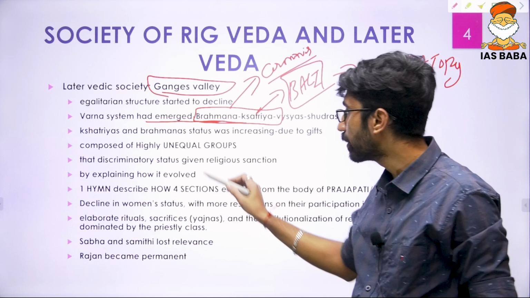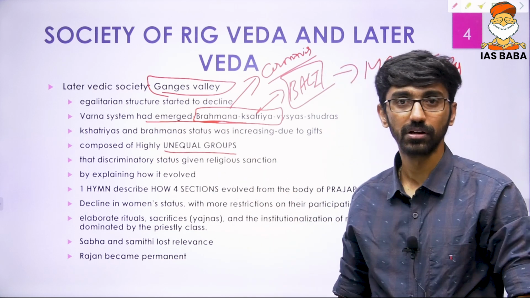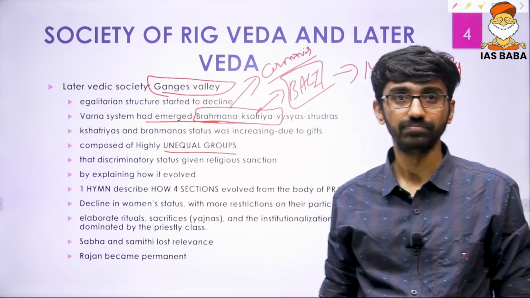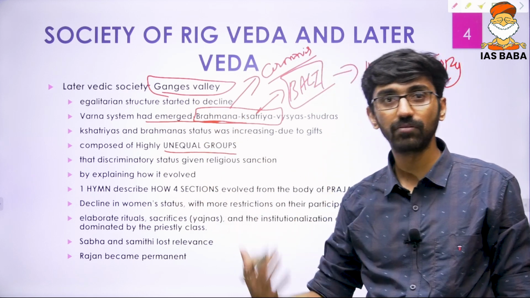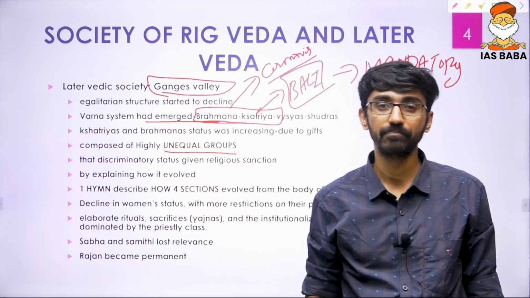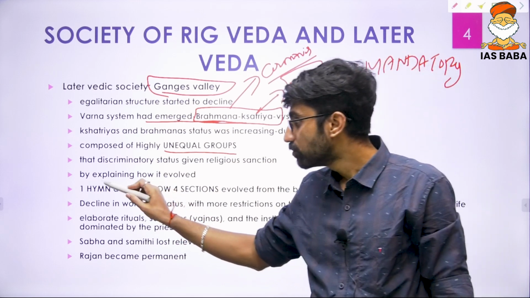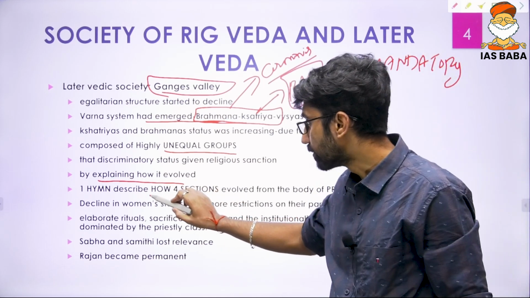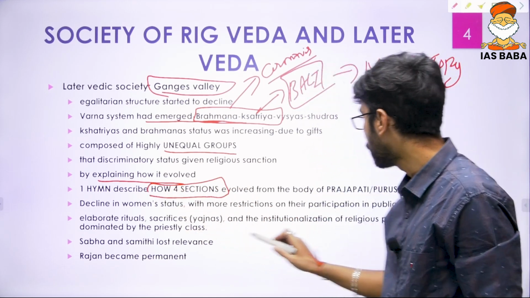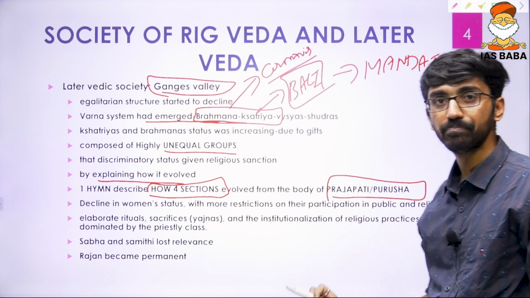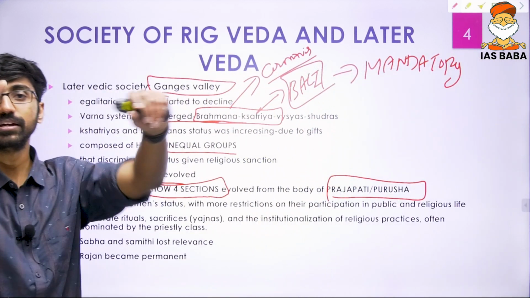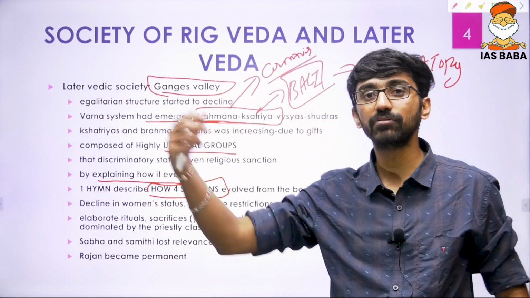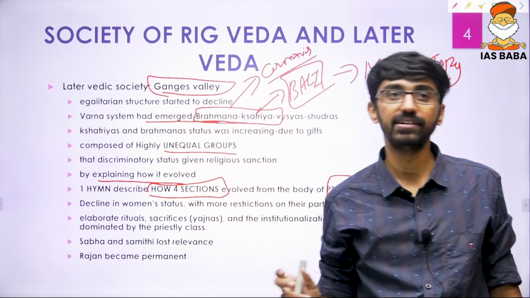So now that society came to be composed of highly unequal groups. That's what we can use. These are the keywords we have to use while writing this particular answer. And this unequal society was given religious sanctions. What do I mean by religious sanction? Using religion to explain how that concept emerged, and particularly one hymn that shows how these four sections evolved out of the body of Prajapati, also called Purusha. Initially the role of Prajapati was the creation of the universe, but now the role of Prajapati is the creation of that fourfold Varna system, and that is called religious sanction too.